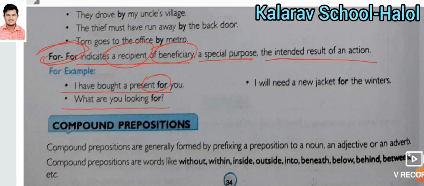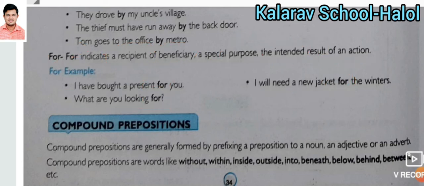What are you looking for? Here it shows the purpose. So to show purpose you can use for. Now the intended result of an action: I will need a new jacket for the winter. Why do you need it? For the winter. So for the intended result, you can use the preposition for.